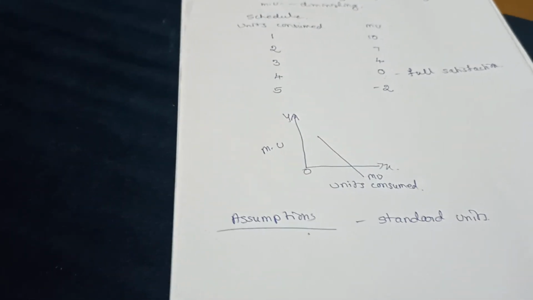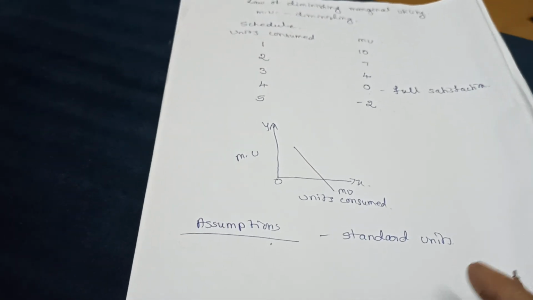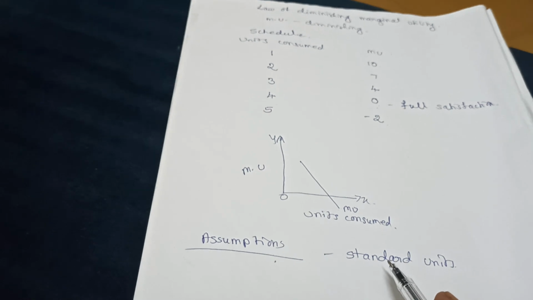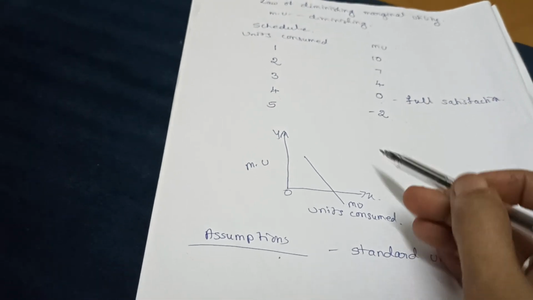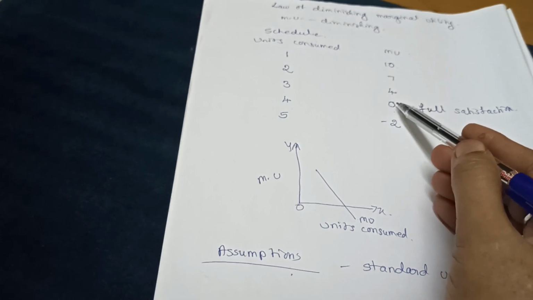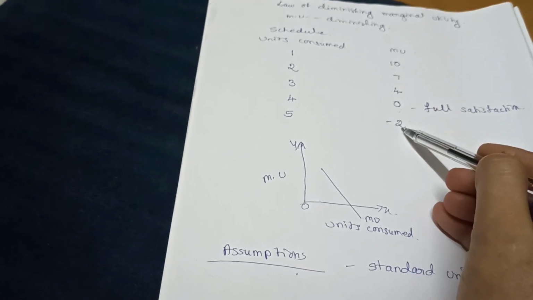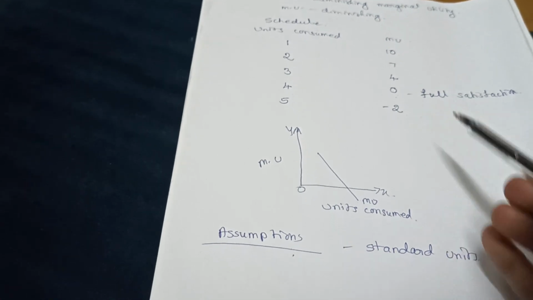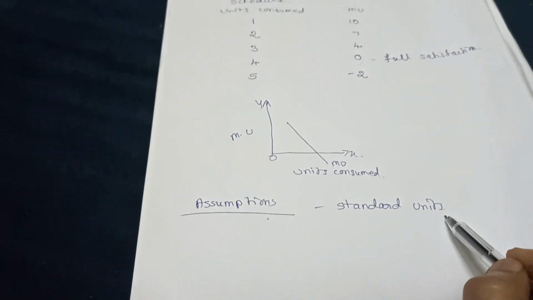It means that the units consumed should not be too small and should not be too big. Only then will you get this result, that it goes on diminishing, then comes to 0 and minus.